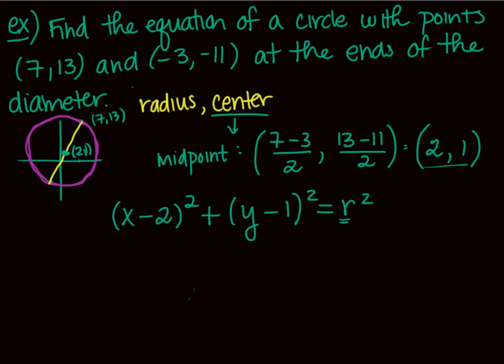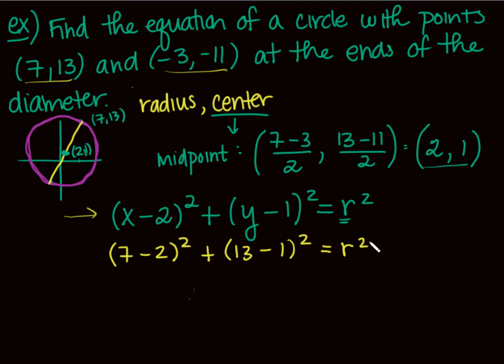Or remember, you guys, these points right here must satisfy this equation because they lie on the circle. So what I'm actually going to do is plug in the 7 right here for my x, and I'm going to plug in the 13. Why did I use 7 and 13? I don't know. Just because they were the first ones and they didn't have negatives. I usually make negative errors or sign errors, so I just try to avoid them. Could I have used -3, -11? Obviously you could have, because it's on the circle.